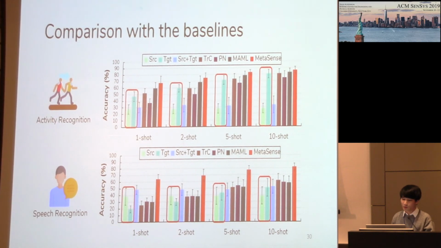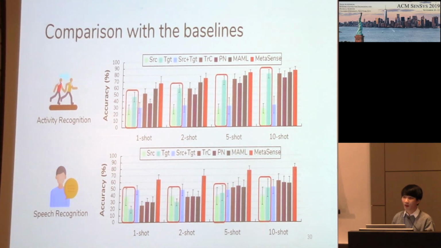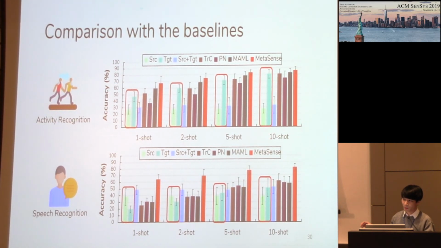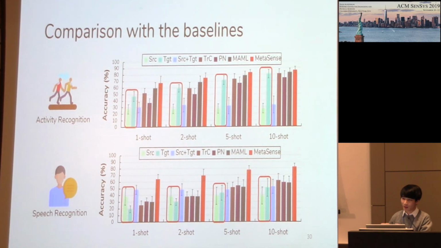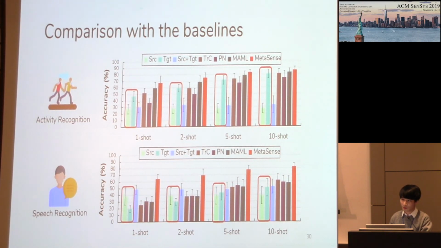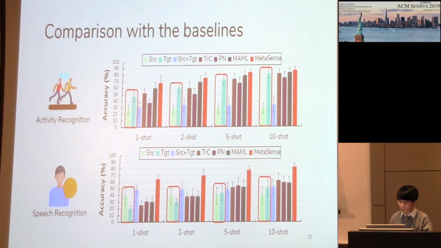And note that as the number of shots increases, target outperforms source. This again highlights the importance of adapting to the individual conditions in mobile sensing, because using only target data outperforms source that uses more than 9 times more data.